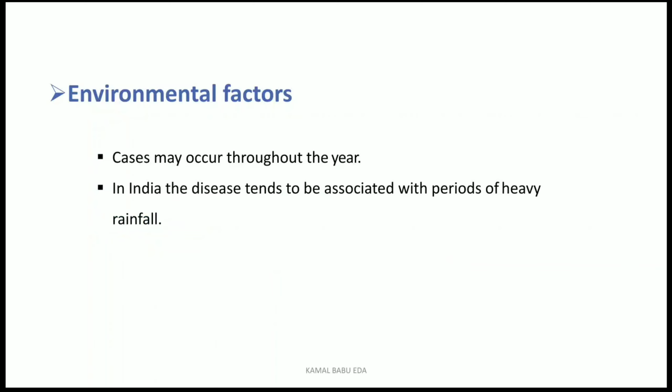Coming to the environmental factors, what are the environmental factors which favor this disease? Cases may occur throughout the year. But in India, it tends to be associated with periods of heavy rainfall. So even though cases appear throughout the year, more cases can be seen in India mainly during the rainy periods.